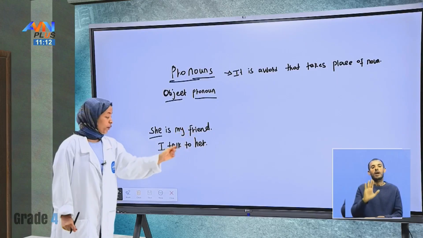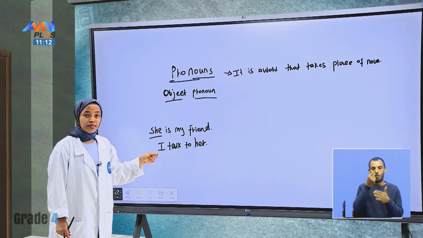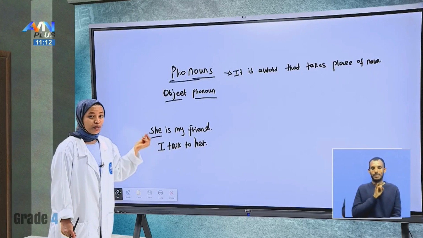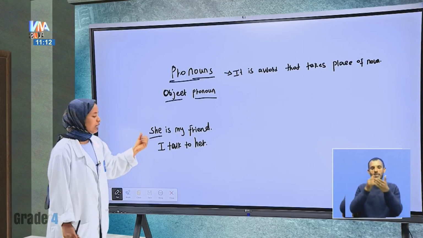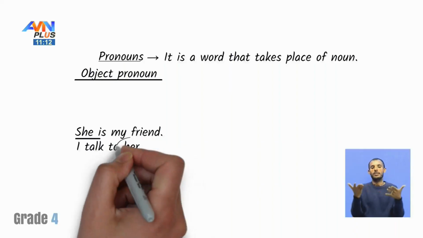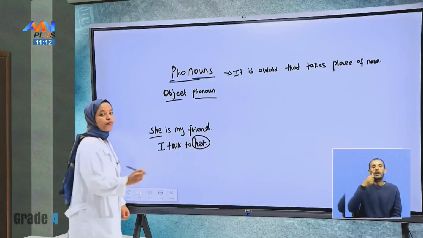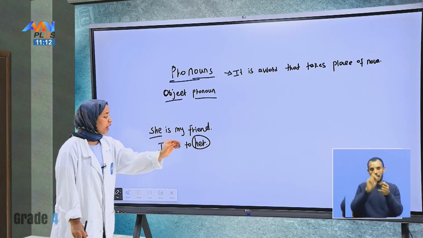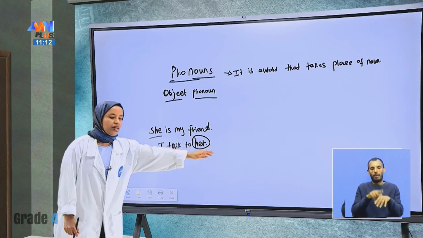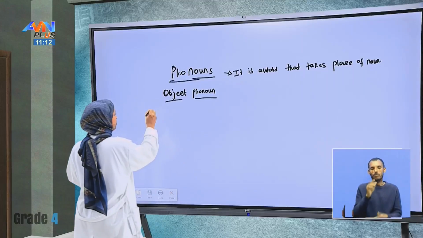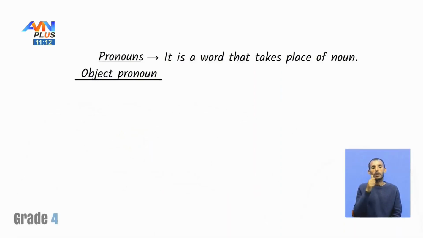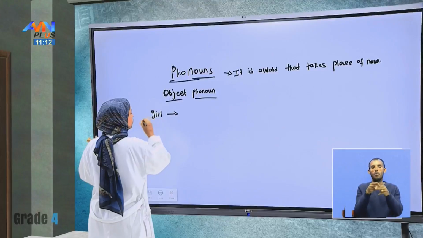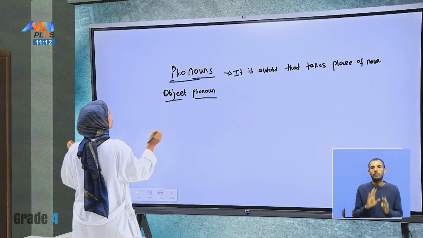As I told you before, I is what? A subject pronoun. It's at the beginning of the sentence. Look here, her. This is an objective pronoun that comes at the end of the sentence. Mostly it comes at the end of the sentence. Let me show you with this.